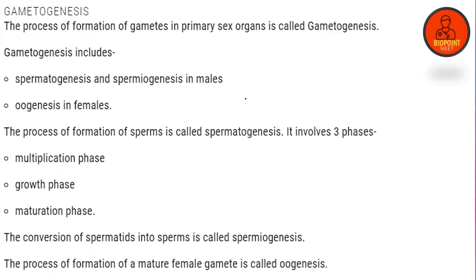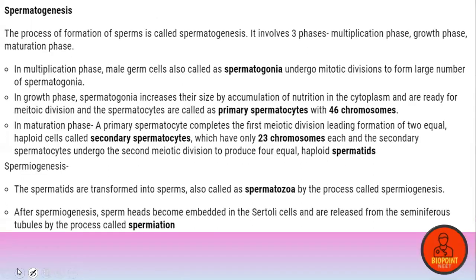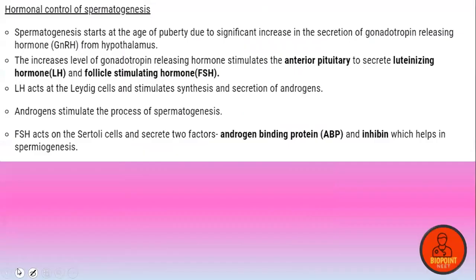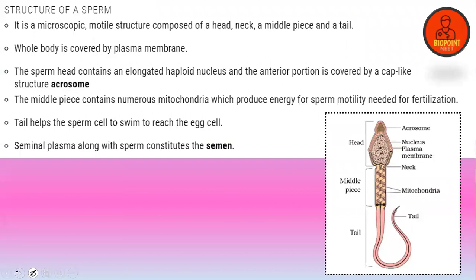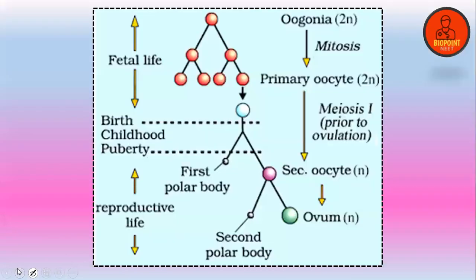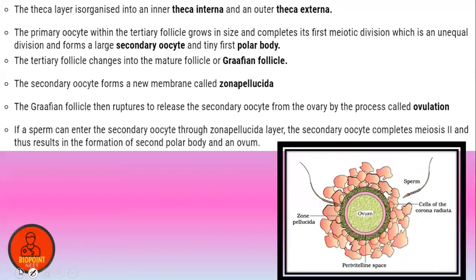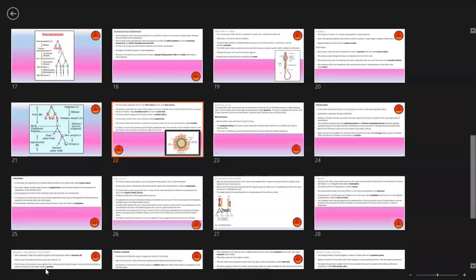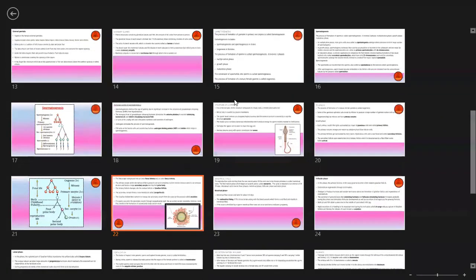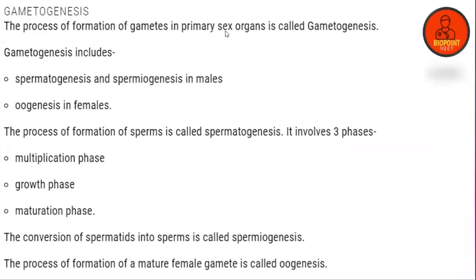I hope I can take gametogenesis in today's class up to the structure of sperms. Okay, let's discuss.